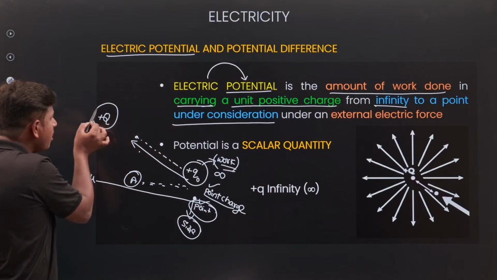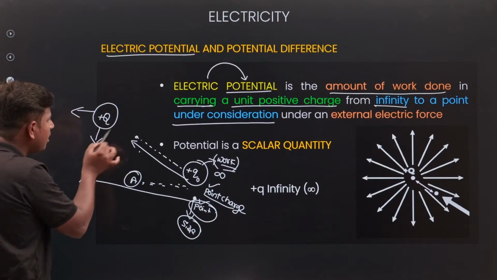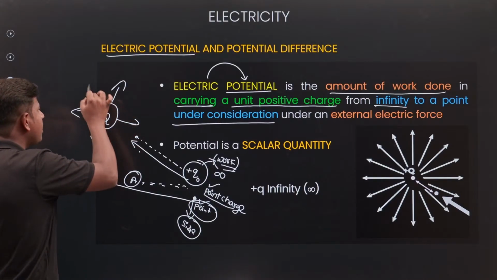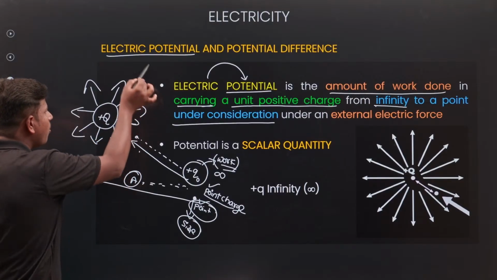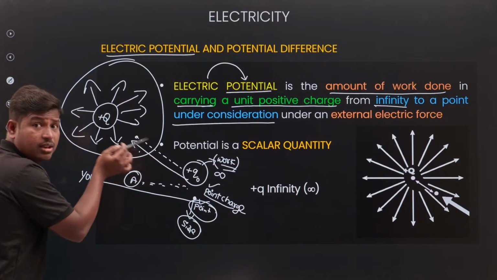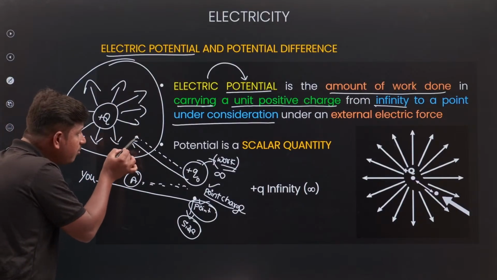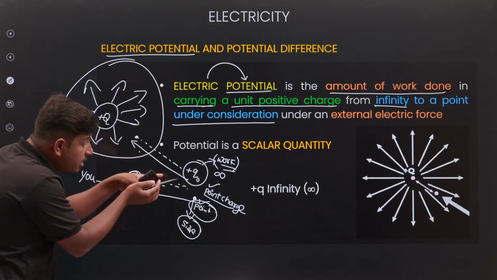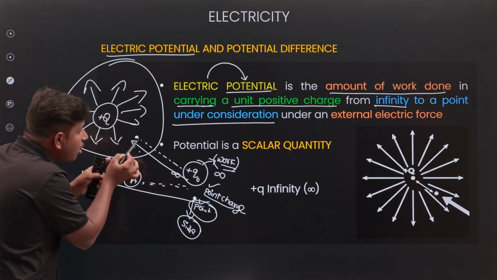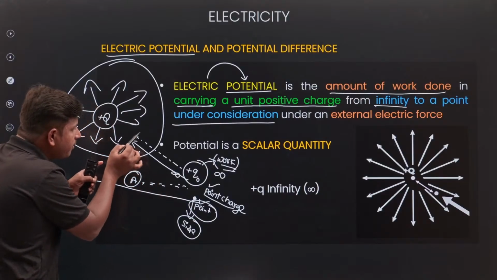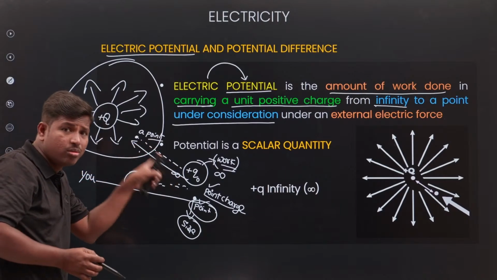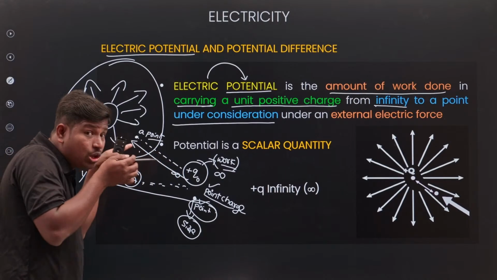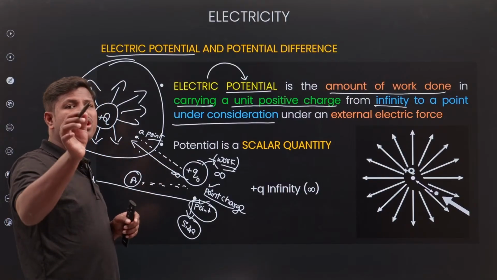So this body has an electrical field. In this electrical field, for bringing the charge from infinity to a point, the work you do is called potential.